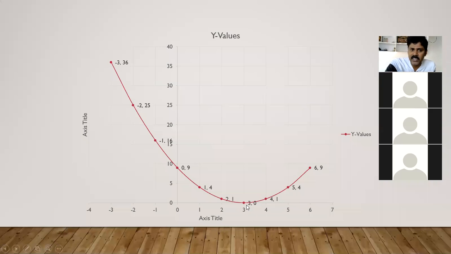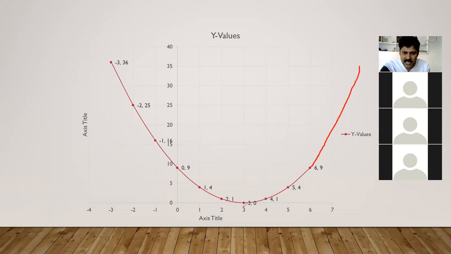And a very important thing is to get the parabola like a U-shaped curve. If you have taken the values up to only 4, it stops here. If it stops here, we cannot say that it is a parabola which is in the shape of U. So to get that shape, you have to take some more points like 5, 6, 7. If you take points like that, definitely you will get a U-shaped curve here, so that it will be taken as a parabola.